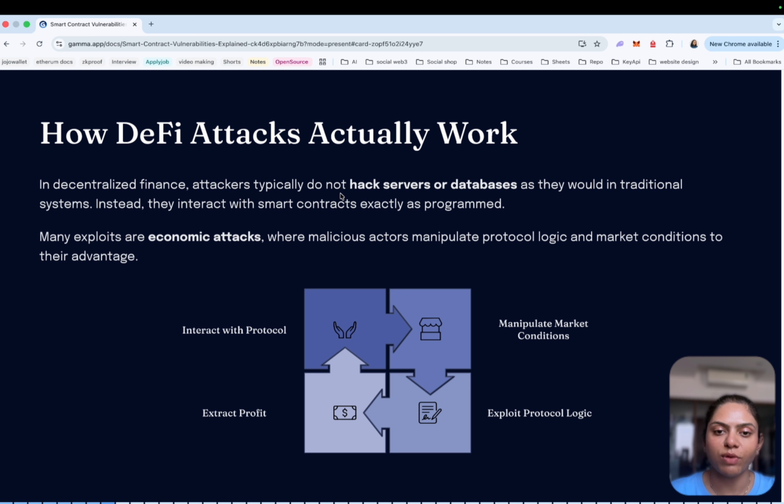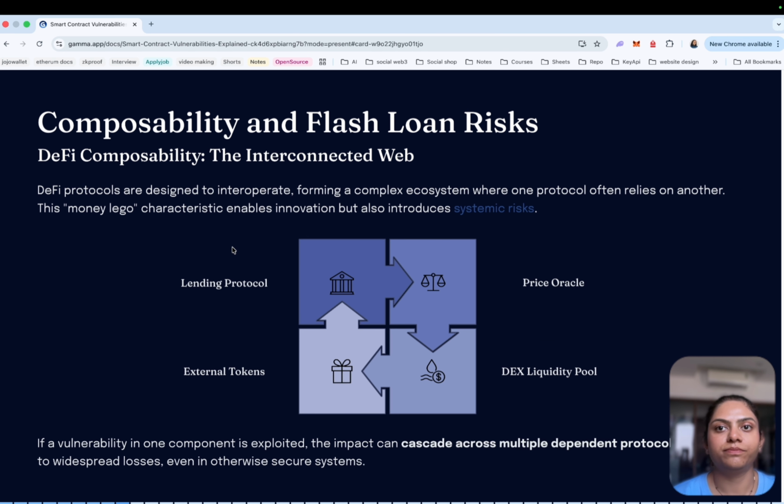They interact with the smart contracts, which are publicly available, and they understand how they are programmed. Many exploits are economic attacks, where malicious actors manipulate protocol logic and market conditions to their advantage. They interact with the protocol, manipulate market conditions, exploit the protocol logic, and extract profit from it. And then the DeFi attack happens.